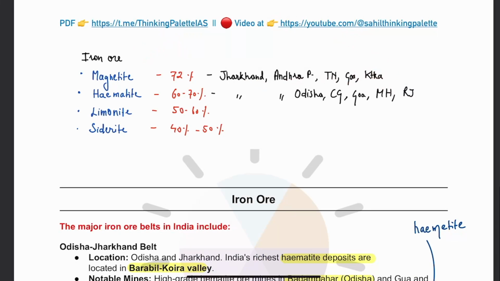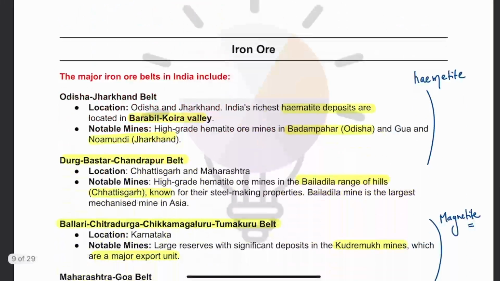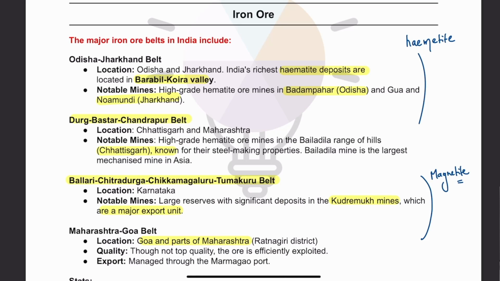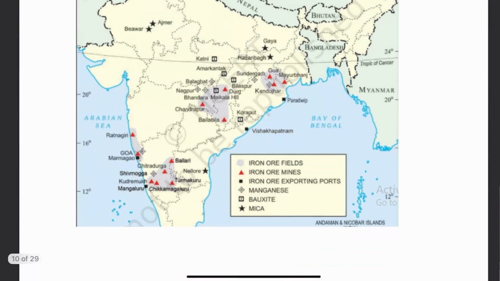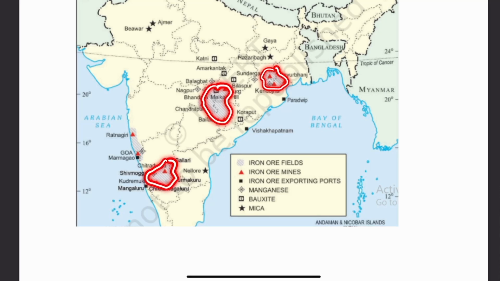And for hematite, we have the states of Jharkhand, Andhra, Odisha. Now, let's talk about the locational aspects with respect to the iron ore, where iron ore is found. Before going here, let me show you on the map. Basically, there are 4 belts in which largely iron ore is located.